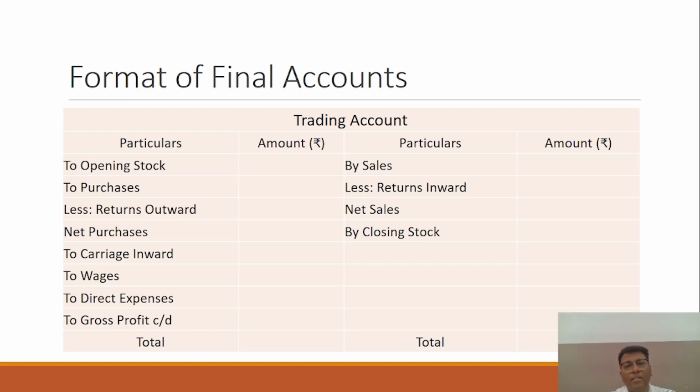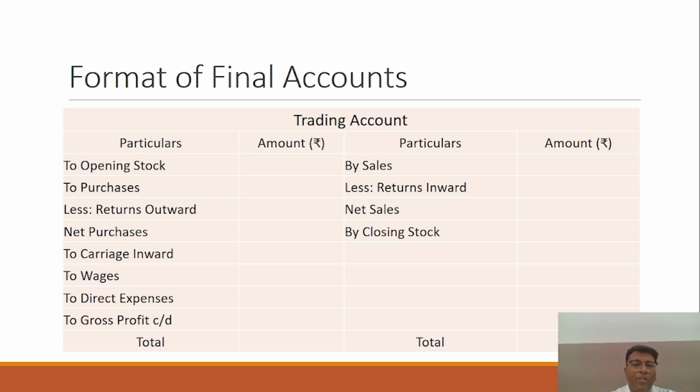And wages: as the workers are working in the factory, they are involved in the production. So this is called a direct expense, and again you have to show it. And if some other direct expenses are there, you have to mention them on the debit side of the trading account, right? And on the credit side, no doubt, this is the revenue side.